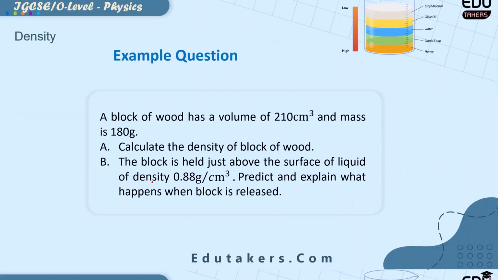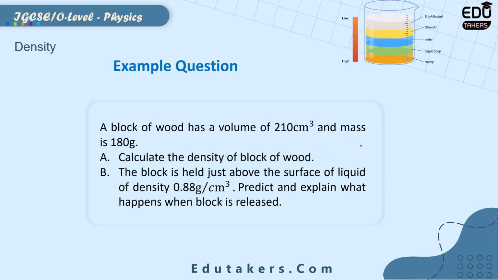I write here 0.86 gram per cubic centimeter. In the second part, you have to tell whether this block of wood sinks or floats. So compare the density of the liquid with the density of that wood.